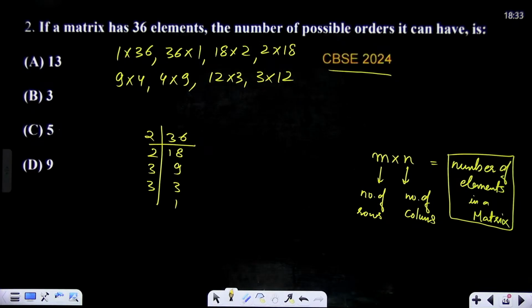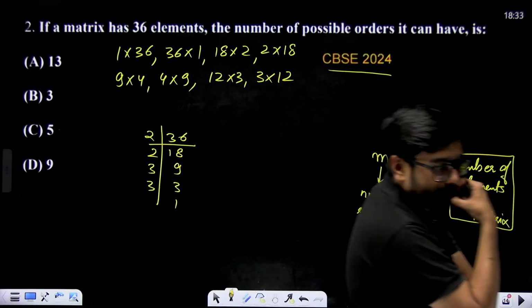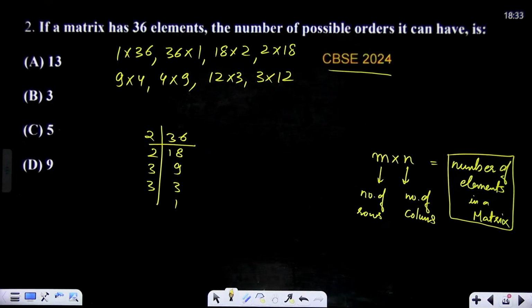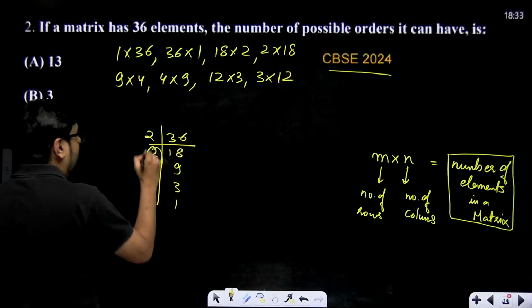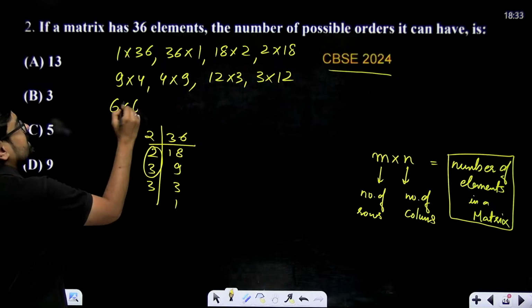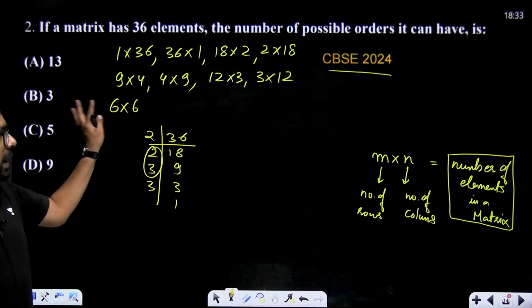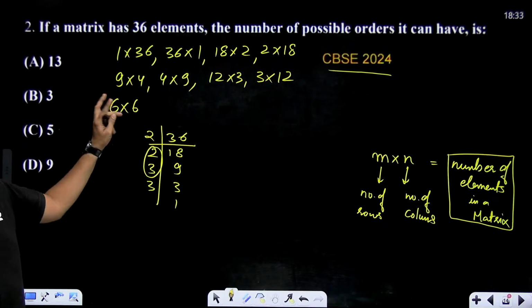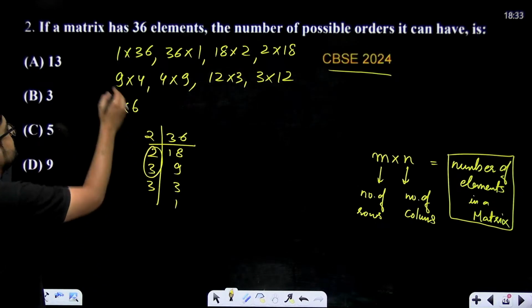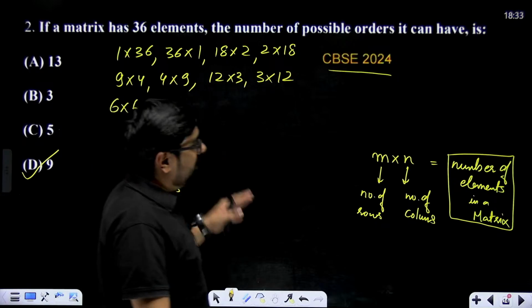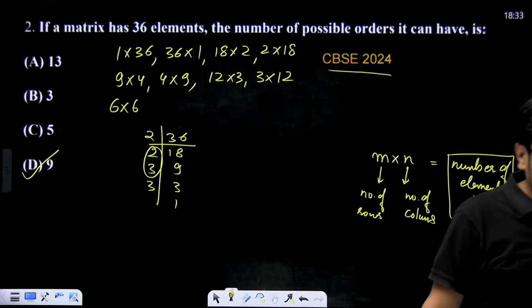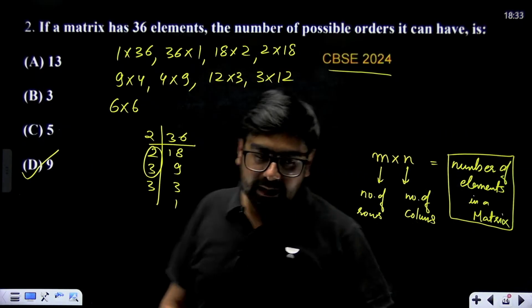What else can we do? Just think. One more is there. Come on, write in the chat box if you are here. Very good. 6 into 6. 36 is also 6 into 6. 6 into 6 is just 1. We'll have to count it as 1 only because we cannot reverse the order. That will give us the same matrix. So totally 9 matrices. There is no other way in which we can get 36 elements.